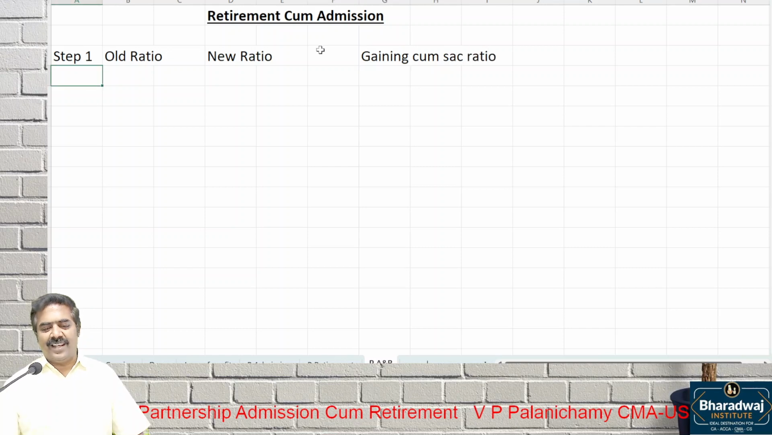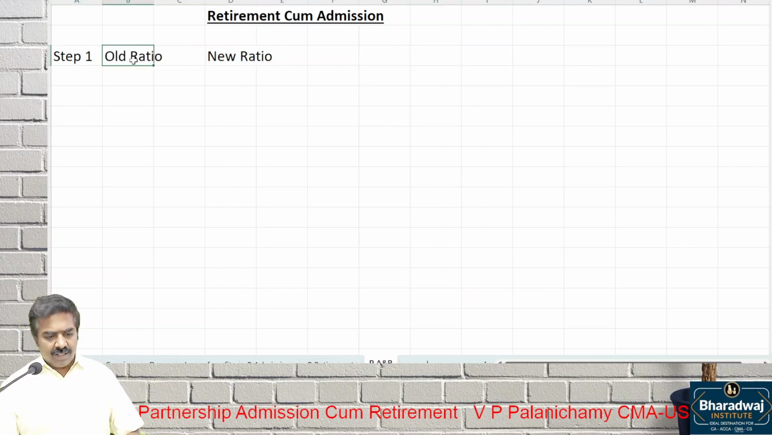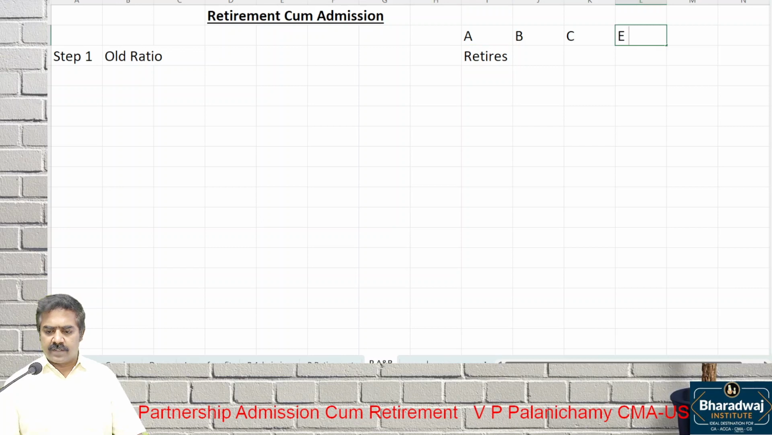Don't think about gaining or sacrificing. Both cannot be worked out. Just see the old ratio and which one? New ratio. Old ratio, let us assume there are three partners A, B, C. A retires and D joins. D joins the firm.